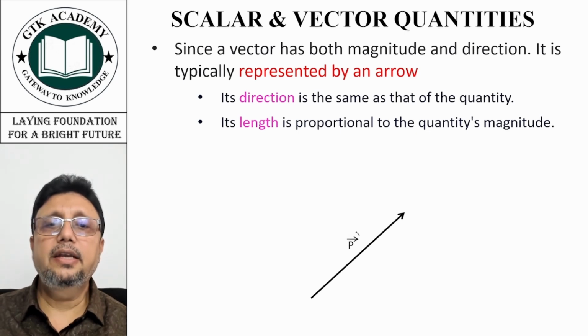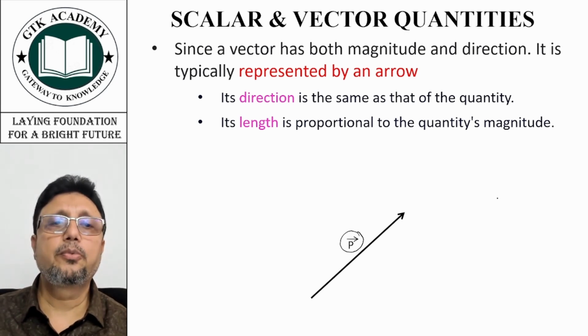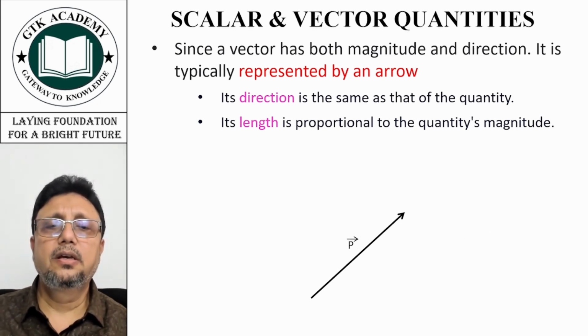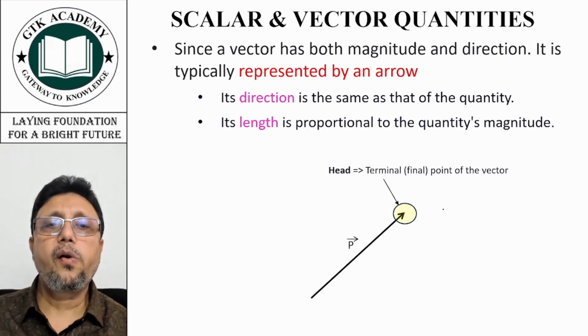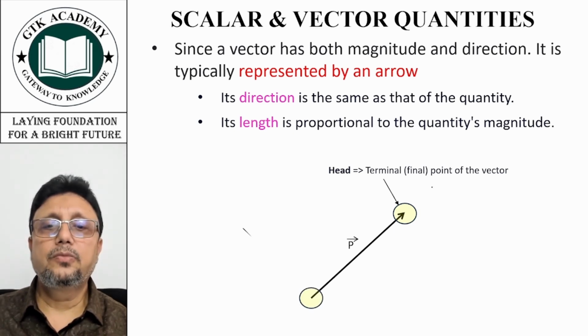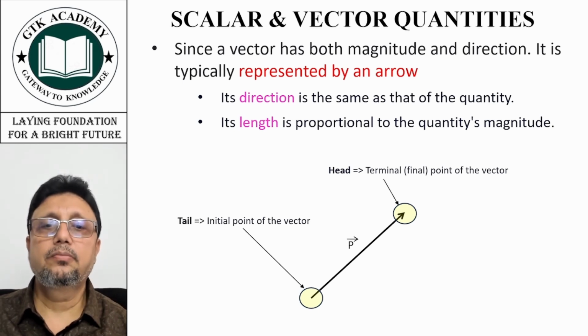Generally we write a vector by representing it with an arrow, like this, or even like this, both ways. This encircled portion is called the head, terminal or final point of the vector, and this point is called the tail, initial point of the vector.